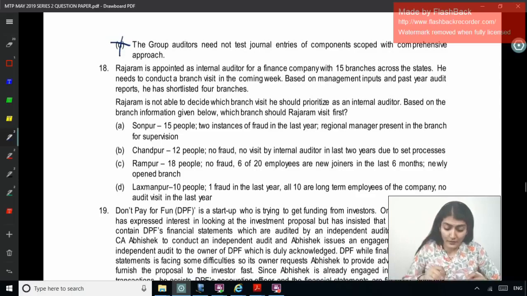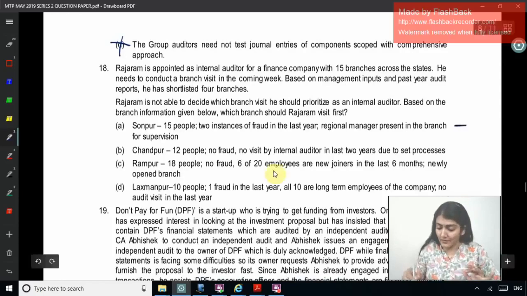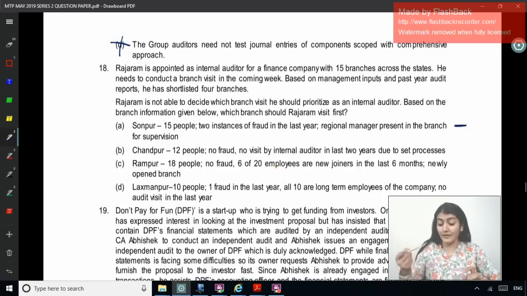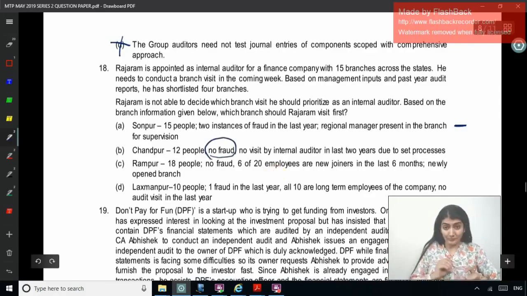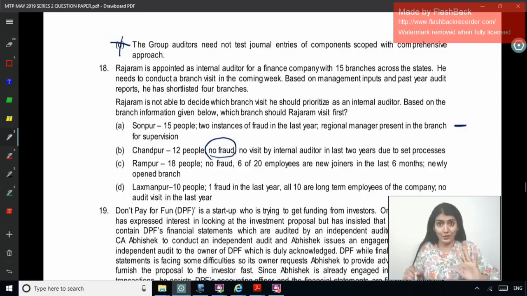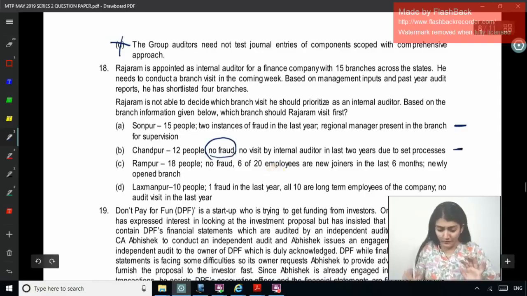Now first one, 2 instances of fraud in the last year, regional manager present in the branch for supervision. So there is some higher level person sitting over there, so I don't think this will come first in the list. Next, 12 people, no fraud, no visit by internal auditor in the last years due to set processes. So no visit by internal auditor, but also there is no fraud. As there is no fraud, you are going to go to all 4, but which going first? As there is no fraud, not going over there first.